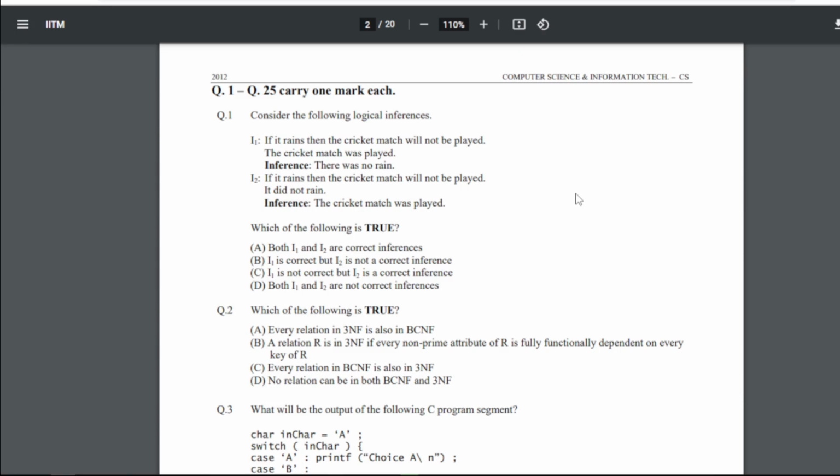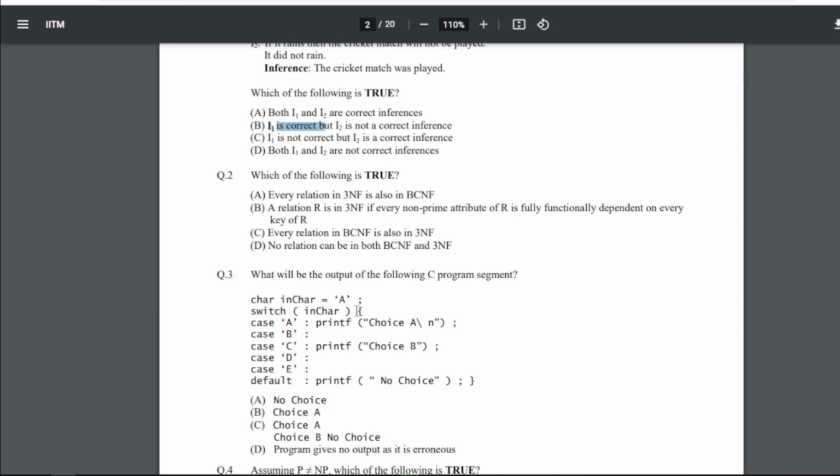So let's start with the very first question: consider the following logical inferences. I1: if it rains, then the cricket match will not be played; the cricket match was played, so the inference is there was no rain. I2: if it rains, then the cricket match will not be played; it did not rain, that means the cricket match was played. Which of the following is true regarding this? For the first question, our answer is B, that is I1 is correct but I2 is not a correct inference.